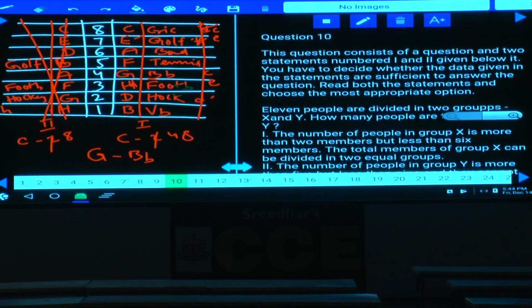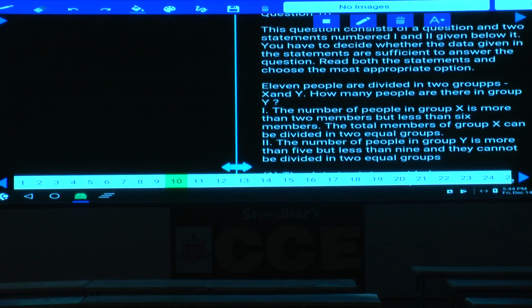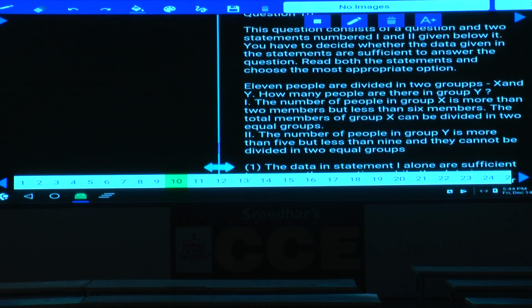Question number 9. Yes, 10th one. Now, question number 10 onwards. These 10 to 14 questions are based on data sufficiency. Now, 11 people are divided into two groups X and Y. How many people are there in group Y? Now, 11 people are there in total. Now, we need to find out the number of people in group Y.